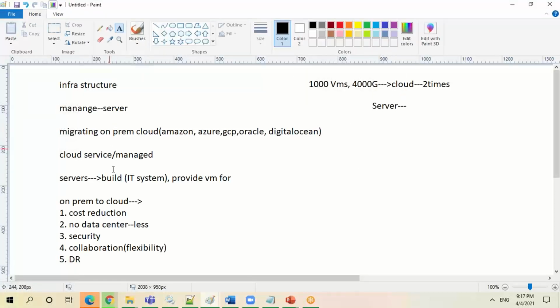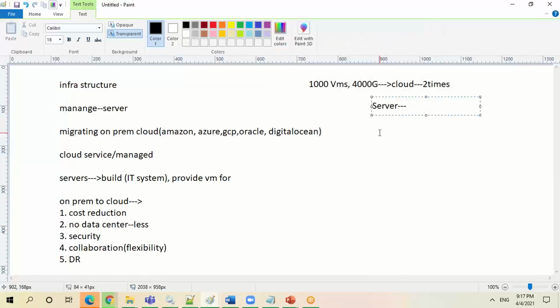Now, coming to provisioning the VMs. When we're talking about any server, you have to create the VMs, and that is the main intention of why they're using it. So we should give the end user the accessibility to create the VMs.